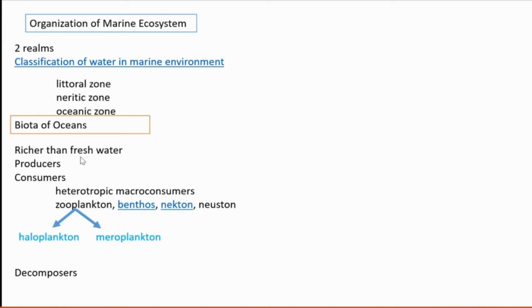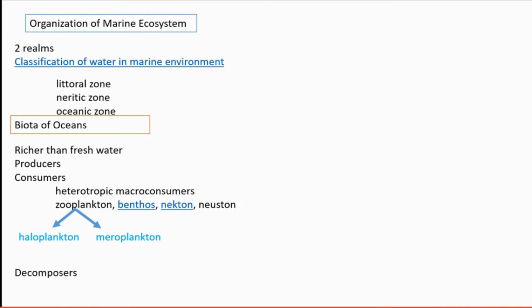Biota of oceans. Biota means life forms. It is richer than freshwater. Producers here also, the primary producers, are phytoplanktons. They include diatoms, dinoflagellates, microscopic algae, etc. Then seaweeds are present, red algae are there.